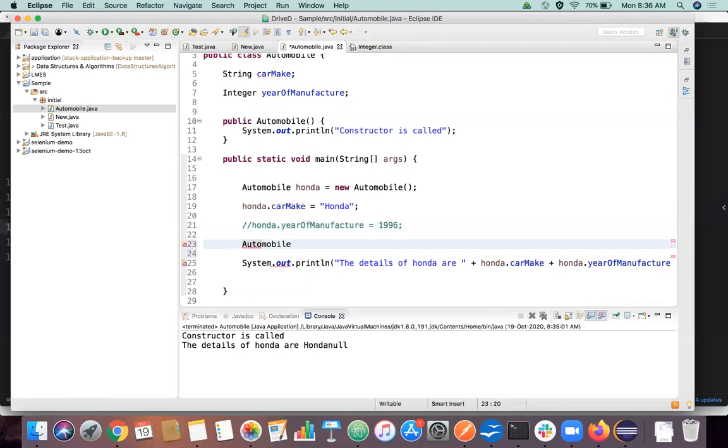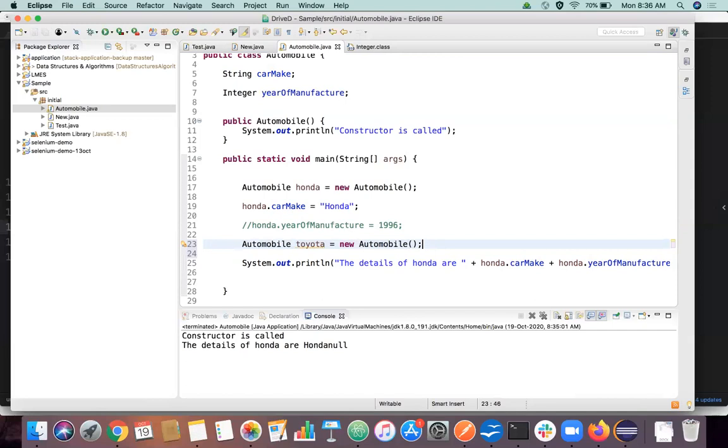Automobile Toyota is equal to new Automobile. We are declaring the class and a reference variable name equal to new Automobile. This is a convention for how you create an object or instantiate an object, right?